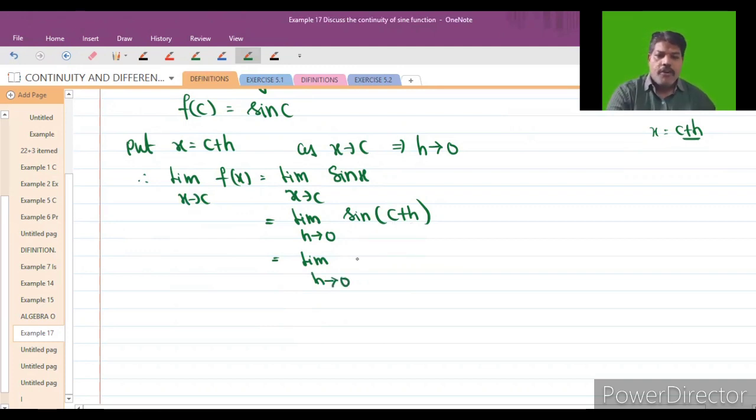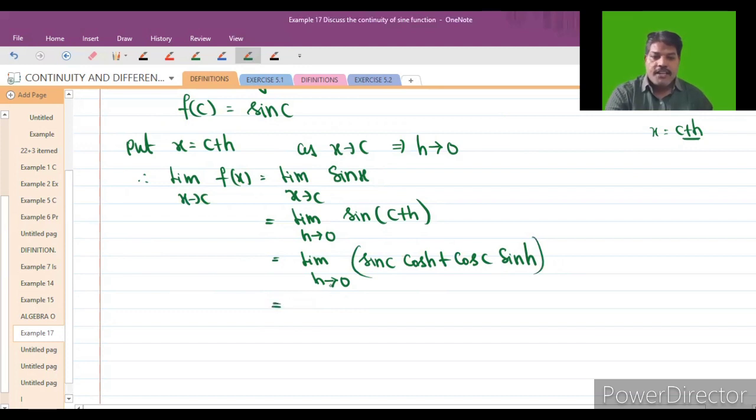The sine of a plus b formula is sin a cos b plus cos a sin b. So sine of c plus h is sin c cos h plus cos c sin h. Then I will apply h tends to 0, replacing the h value with 0. Then what happens? Sin c into cos 0 plus cos c into sin 0.